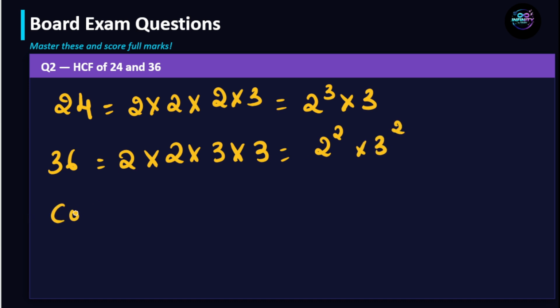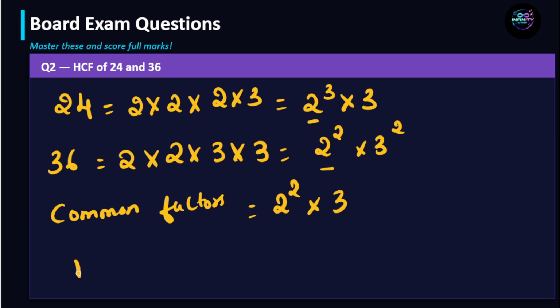Now the common factors are: here, what is the common factor? 2 square. And here, what is the common factor? 3. Therefore, HCF is equal to 2 square, that is 4, into 3, is 12. So 12 is the HCF. So whichever numbers they are giving, first write the prime factors, then find the common factors. The common factors become the HCF.